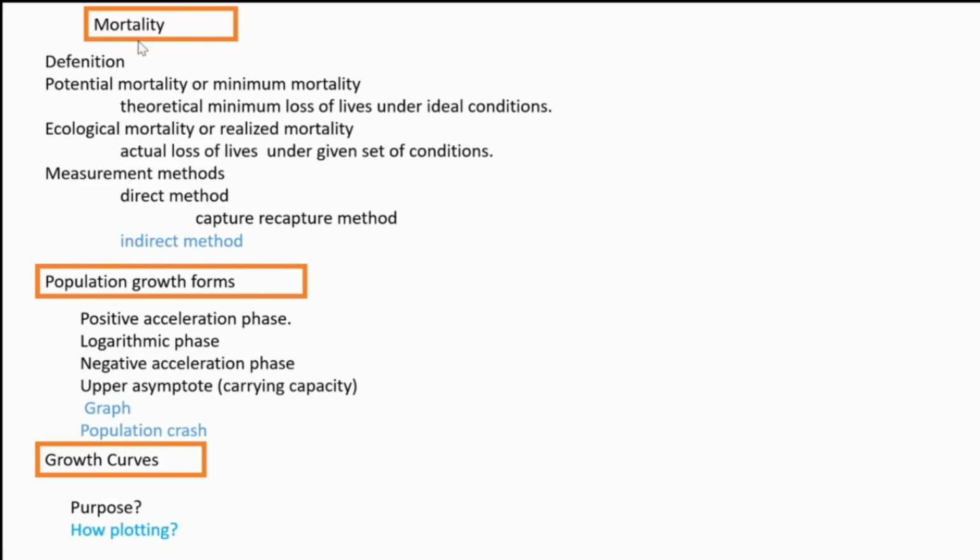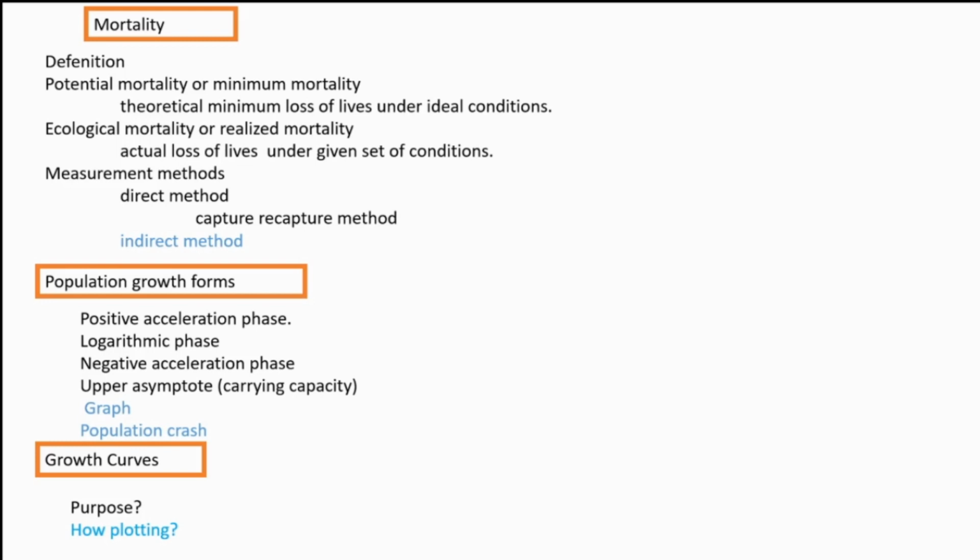Then we are going to see mortality. Mortality means death rate. Potential mortality or minimum mortality means it's the theoretical, only theoretical minimum loss of lives under ideal condition. Means we are thinking about human population, the maximum age, average age range maybe of 80.